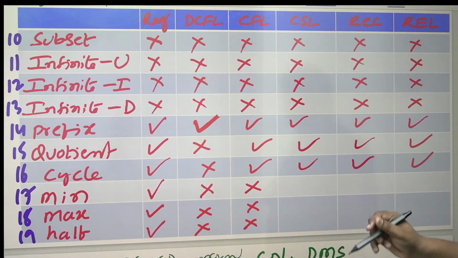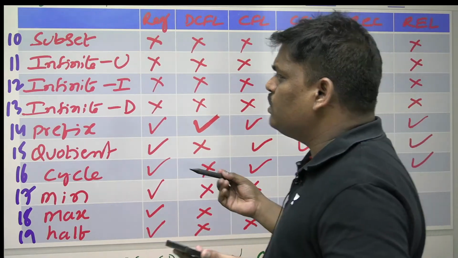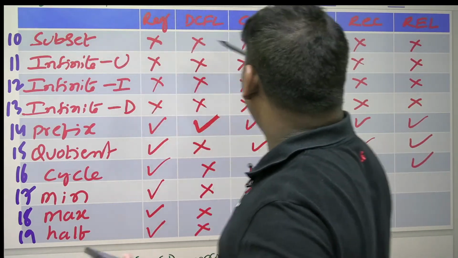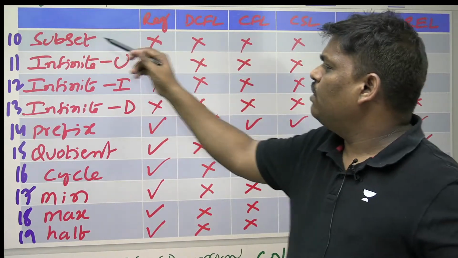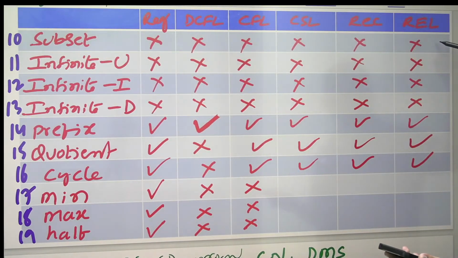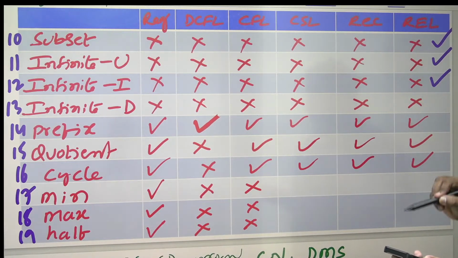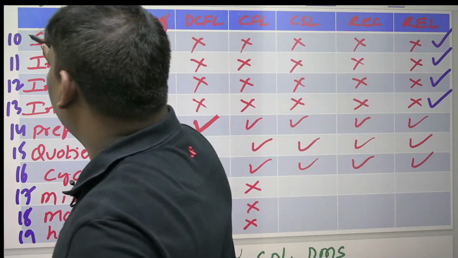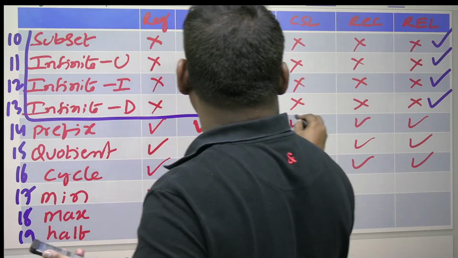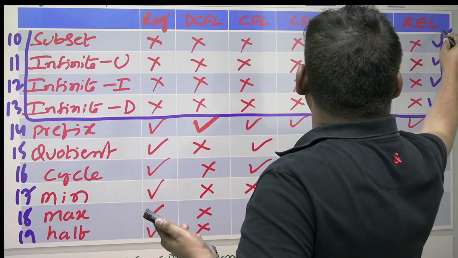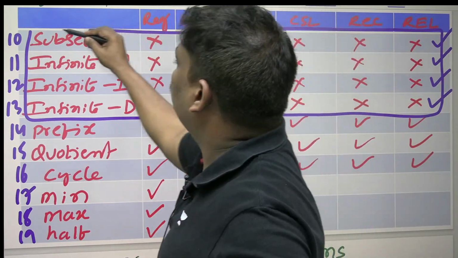See, this also take care. Listen, it's very simple. Subset, all not closed. It is very easy to remember. Next one, infinite union, all not closed. Infinite intersection, all not closed. Infinite difference, all not closed. These four are very simple, all not closed.